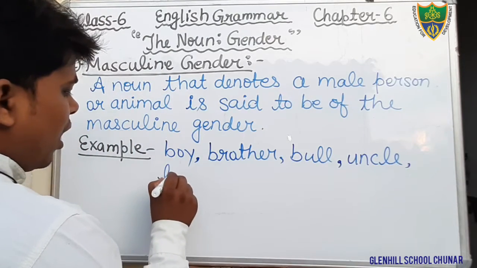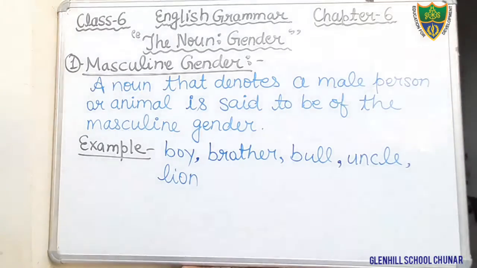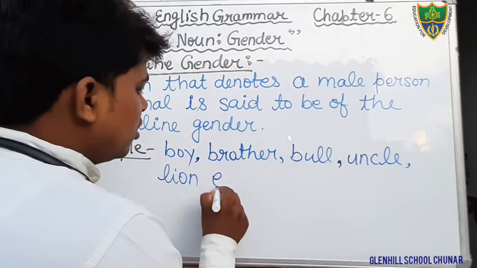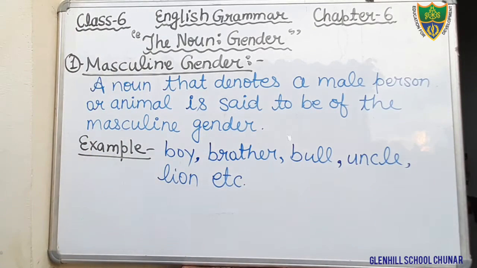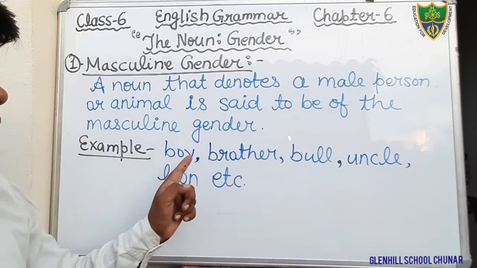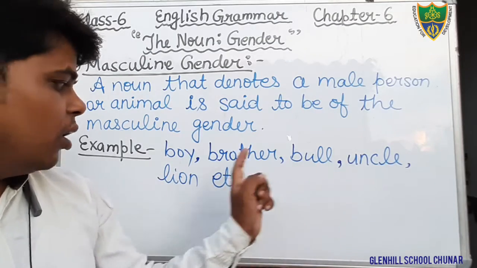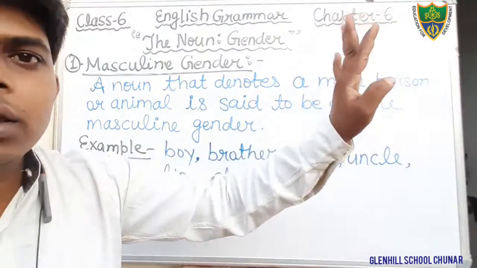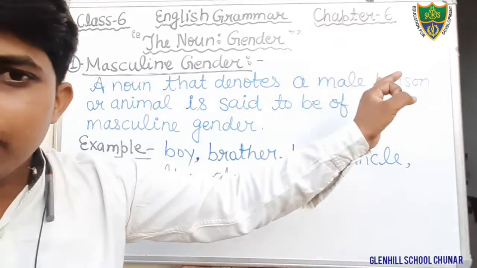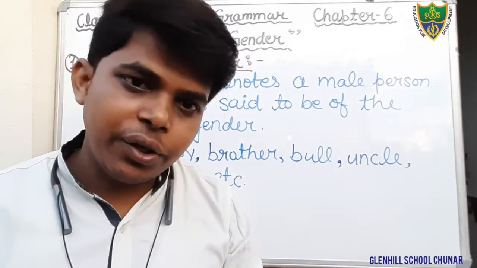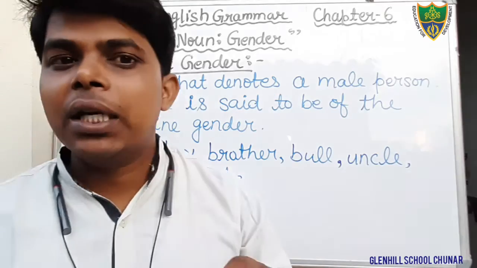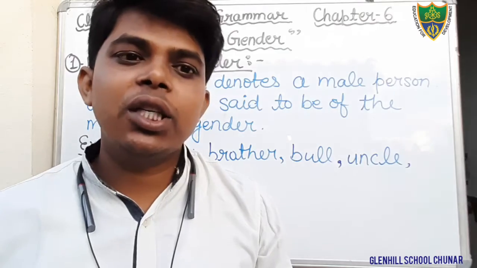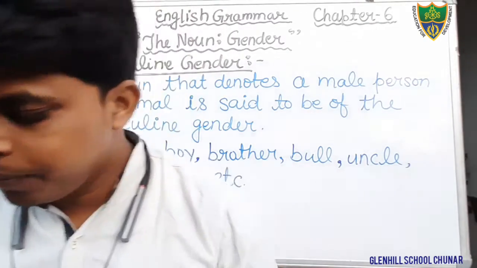Okay, lion, L-I-O-N. It denotes the male animal, therefore that is masculine gender. Okay students, so we can see that the words boy, brother, bull, uncle, lion, etc. So many words are there that denote the male category, male person, male animal, therefore that is known as masculine gender. So students, keep in your mind that the noun which denotes the male person or male animal is known as masculine gender.